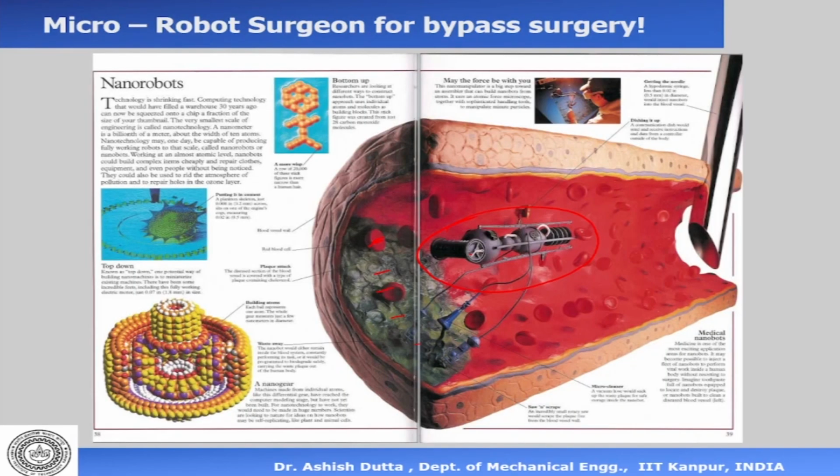Bypass surgery. Robots can be inserted into the body. They can go in somewhere and do some task, like deliver drugs at a particular location and come out, and even do surgery and come out. For example, here there is a bypass surgery. There is a block on the artery, so to remove this block, a small robot has gone in. It can drill holes, remove the block and then come out. Or if there is a cancerous tissue which needs to be killed, it can go and deliver drugs in that location and selectively target that area only.